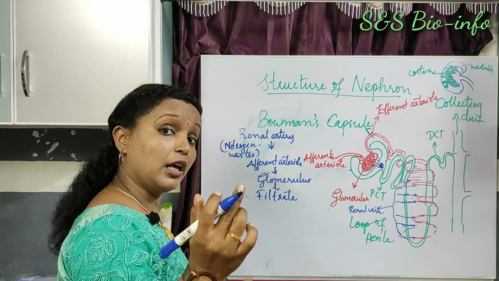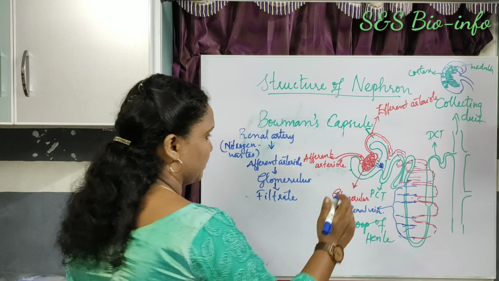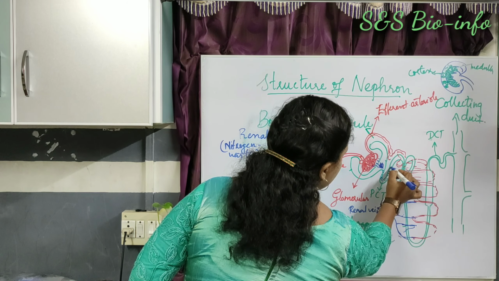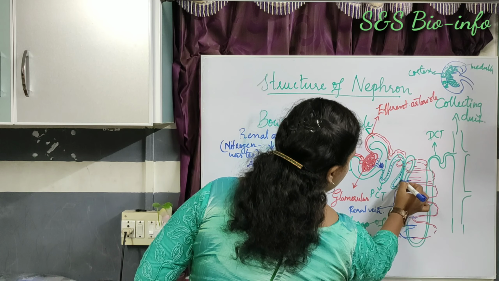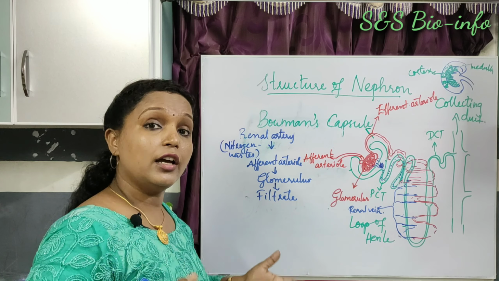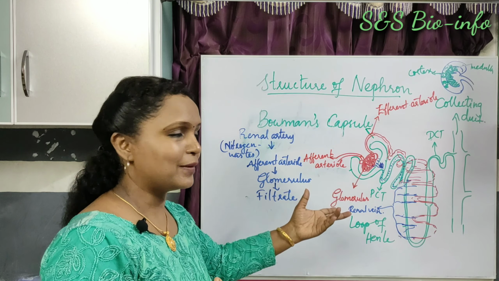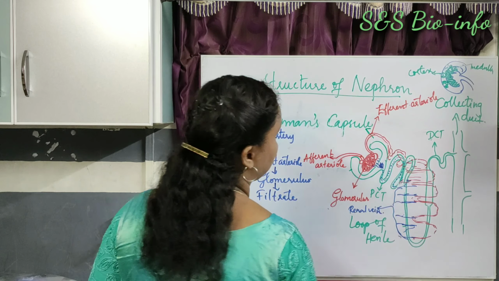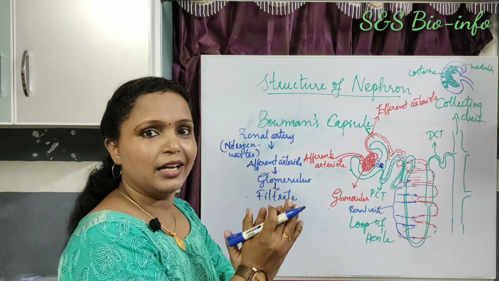That filtrate contains a lot of water and useful as well as harmful substances. When the filtrate passes through the PCT, reabsorption of useful substances and water takes place here with the help of the peritubular capillaries that are connected with the PCT and Henle's loop.